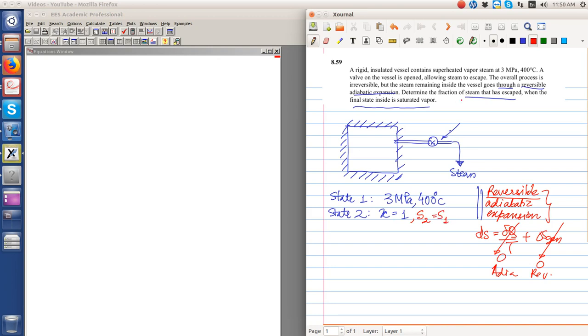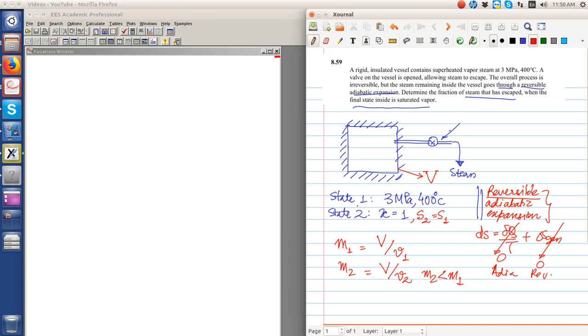Now we must find the total mass that has escaped. Because it's a rigid container, the volume is fixed. So M1 is equal to the volume divided by the specific volume v1, and M2 is equal to the volume divided by the specific volume v2. So M2 is less than M1 because mass has escaped.